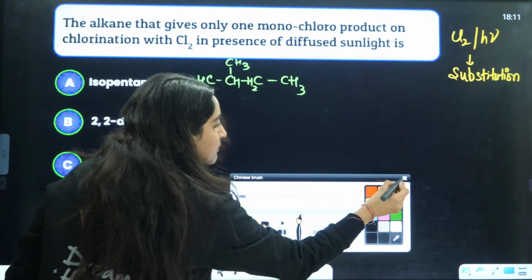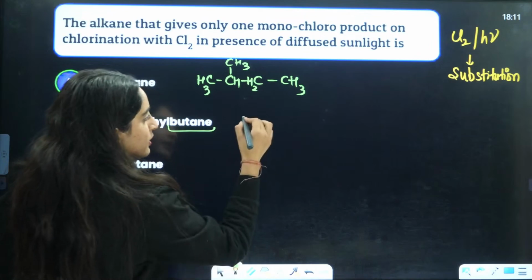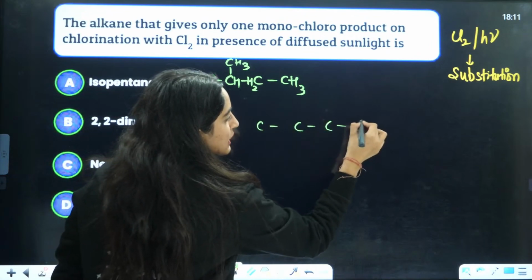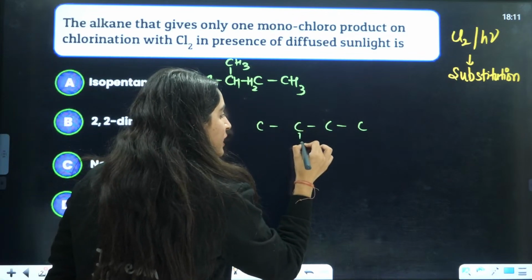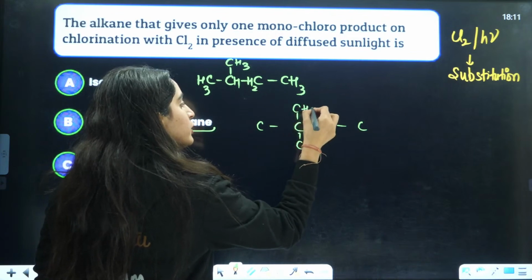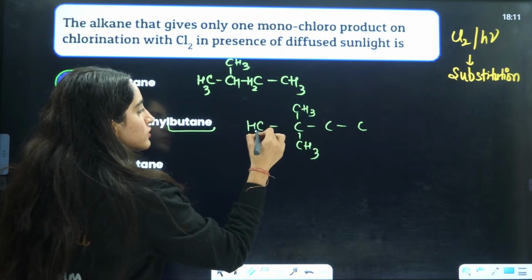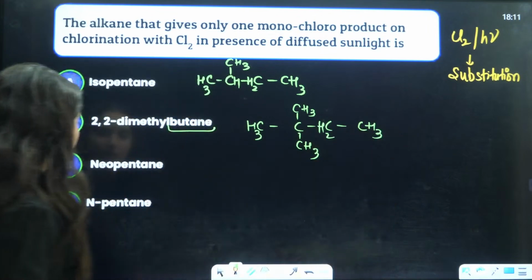Firstly write down butane here, so it will be 1, 2, 3, 4. And 2,2-dimethyl means on the second position you have 2 methyl groups. So this is going to be your structure here, with CH2, CH3.